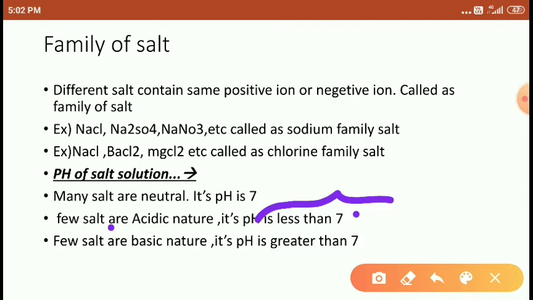If in some salt solution you dip the pH paper or add universal indicator, and you find the pH is greater than 7, it gives a blue or violet color. So blue or violet color indicates pH greater than 7 and it is basic in nature. Understood students?